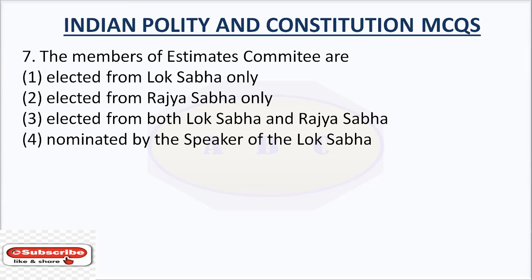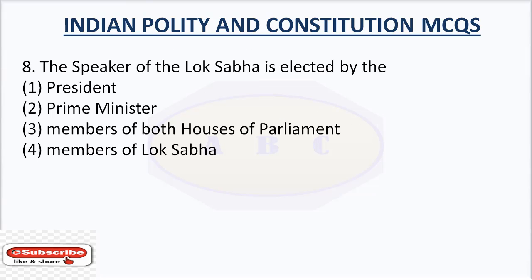Question number 7. The members of Estimates Committee are option number 1. Elected from Lok Sabha only. Option number 2. Elected from Rajya Sabha only. Option number 3. Elected from both Lok Sabha and Rajya Sabha. Option number 4. Nominated by the Speaker of the Lok Sabha. Right answer is elected from Lok Sabha only.